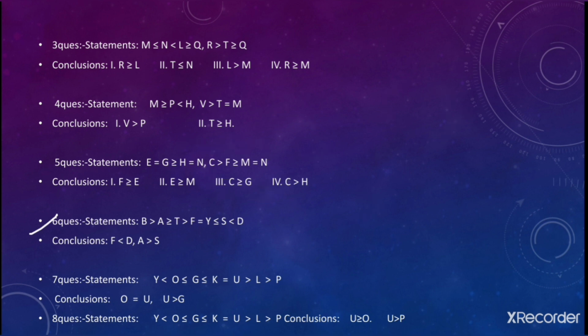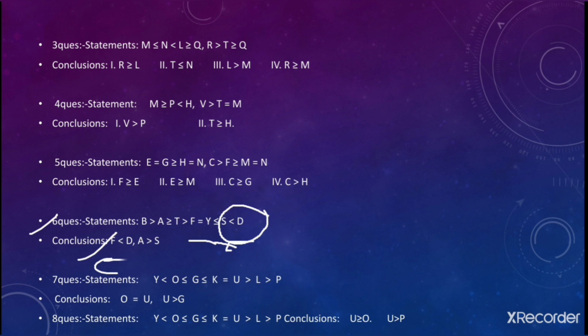Sixth question. So you need to move forward from D to F. Fine. You can go from D to S, right? And from S to Y and from Y to F. You can directly move here and you have minimum one time requirement also goes fulfilled. That's why it is true.